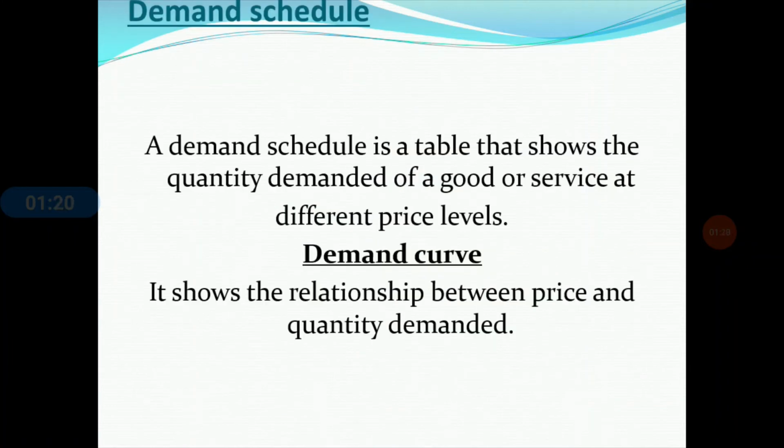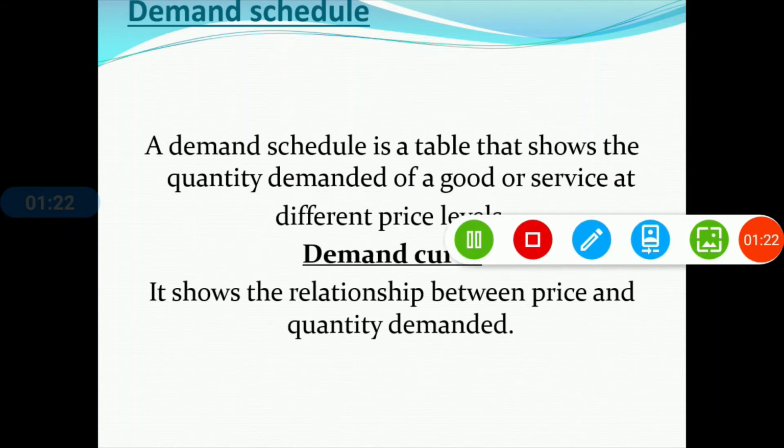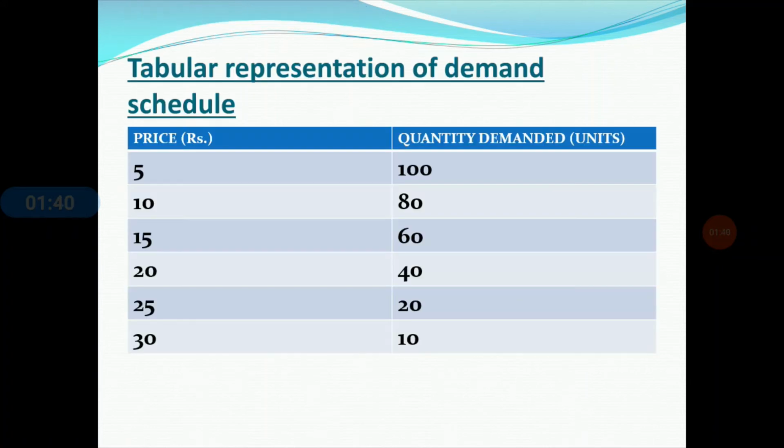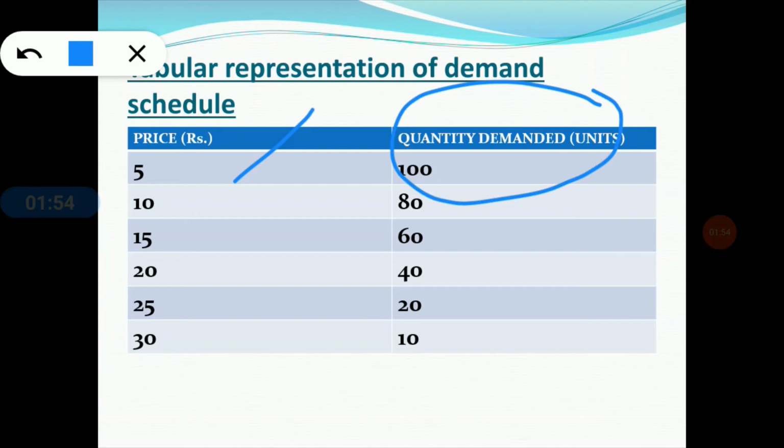The next concept is the demand schedule. A demand schedule is basically a tabular representation that shows the quantity demanded of a particular good or service at different price levels. Now we are going to the next slide, where we can see the demand schedule. This is the tabular representation of the demand schedule. This column is the price of the commodity, and this column is the quantity demanded of the particular commodity.